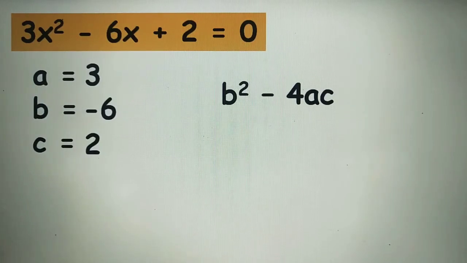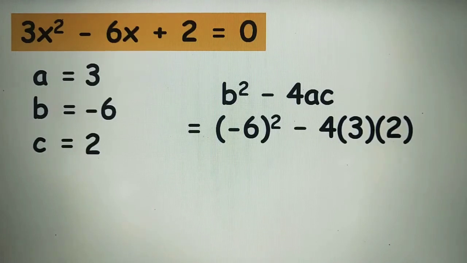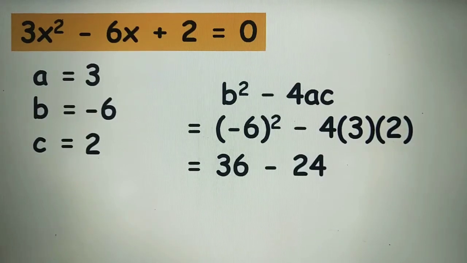By substitution, we have negative 6 squared minus 4 times our a, which is positive 3, times our c, positive 2. Negative 6 squared is equal to positive 36, minus 4 times 3 times 2 is equal to negative 24. 36 minus 24 is equal to 12.